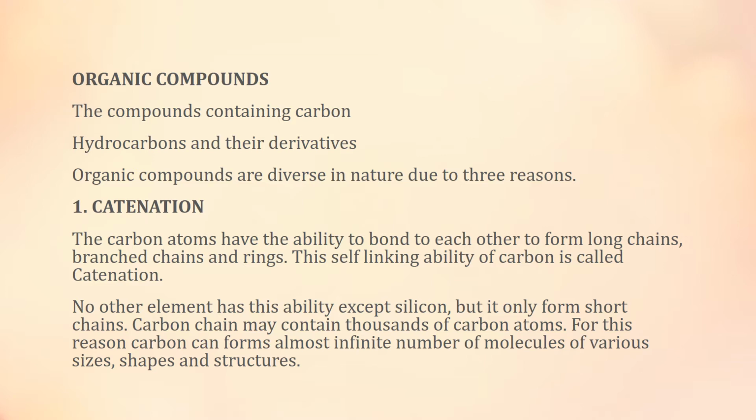Carbon also has the ability to bond to itself to form long chains, branched chains and rings. This self-linking ability of carbon is called catenation. Carbon atoms join together to make long chains. These chains may be straight chains, they may be in the form of branches, or they may also be in the form of rings.